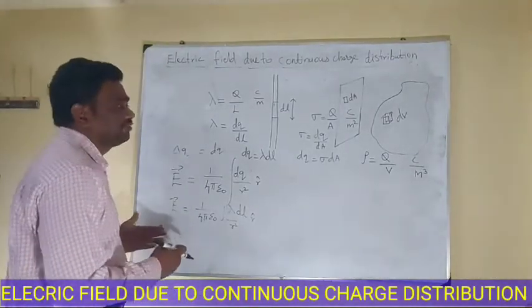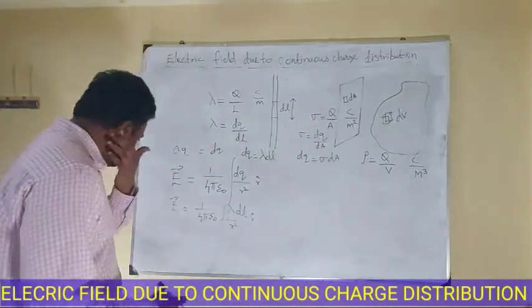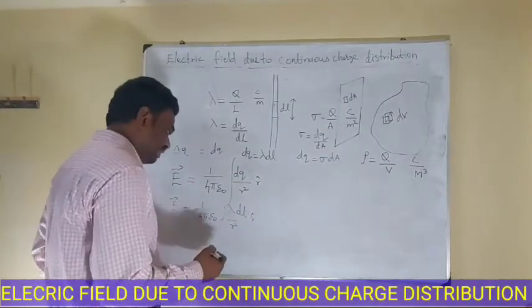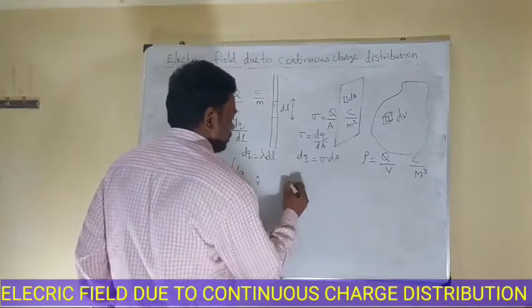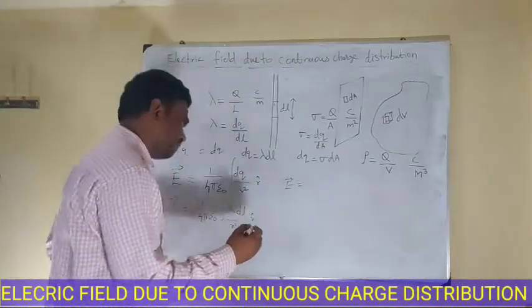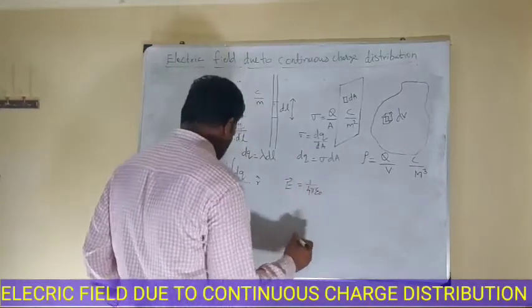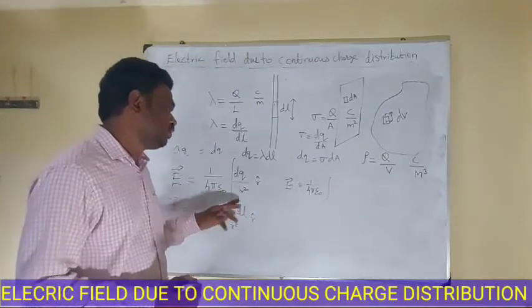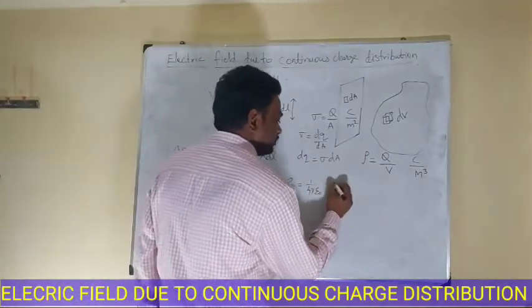Similarly, we can determine electric field for surface charge density and volume charge density. For surface charge density, the equation becomes E vector is equal to 1 by 4 pi epsilon naught integral of dq by r square, where dq is equal to sigma dA.